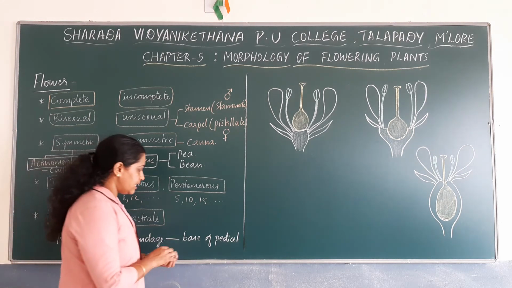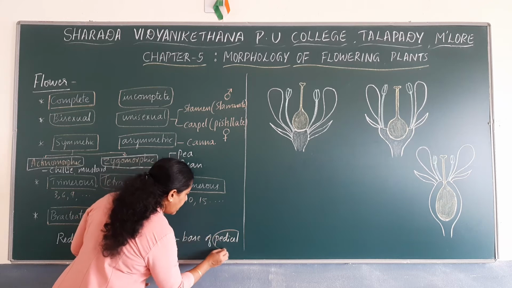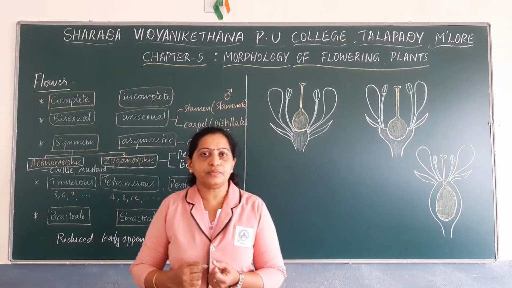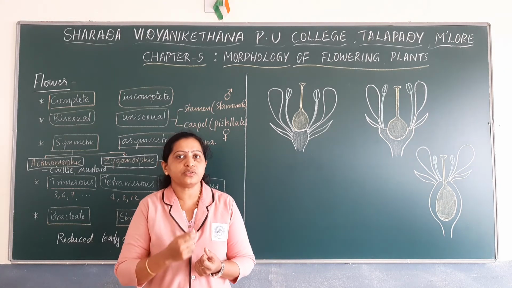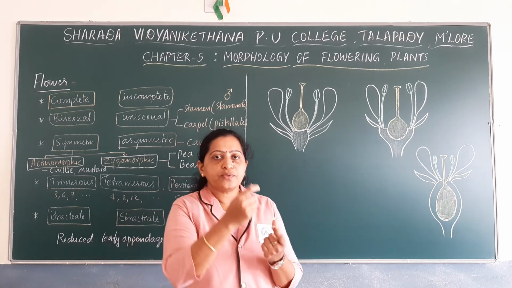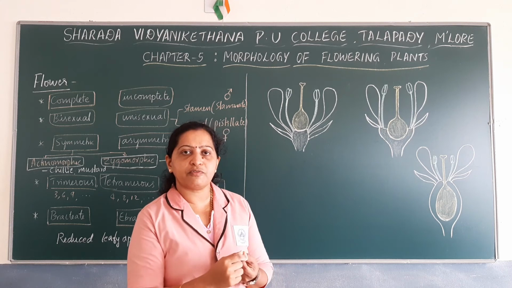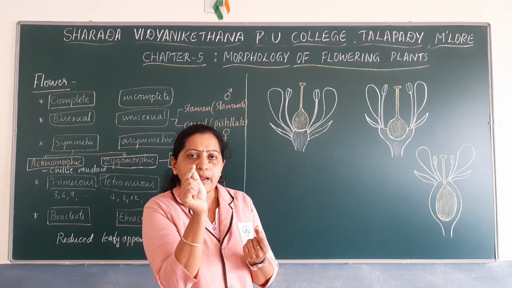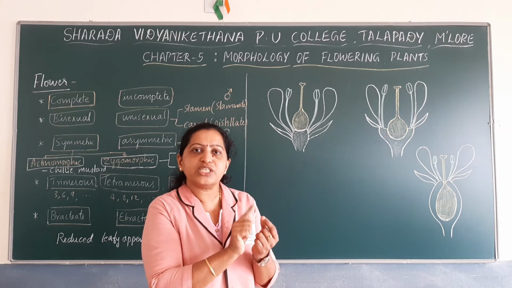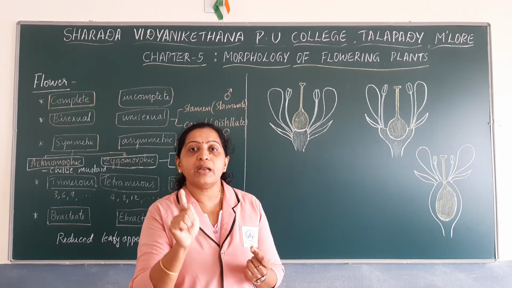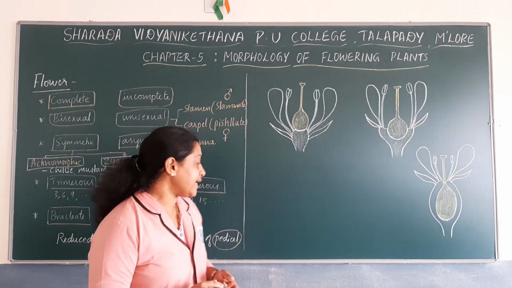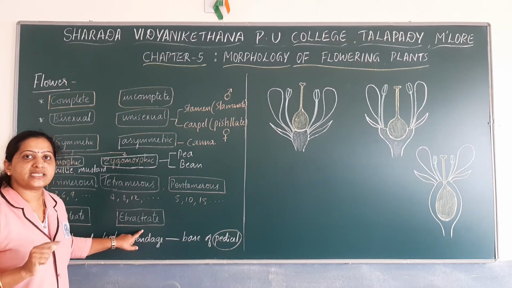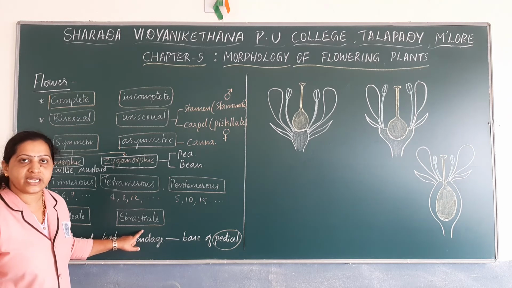You know what is pedicel? Remember the terminologies clearly. Pedicel is the stalk of a flower. If you observe some of the flowering plants, observe the pedicel and various parts of a flower. If the flower has a small leaf-like or leafy appendage at the base of the pedicel, such a flower can be described as a bracteate flower. If bracts are not present, such flowers can be described as ebracteate flowers.